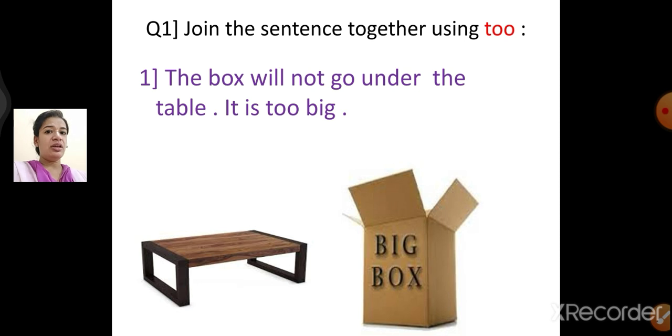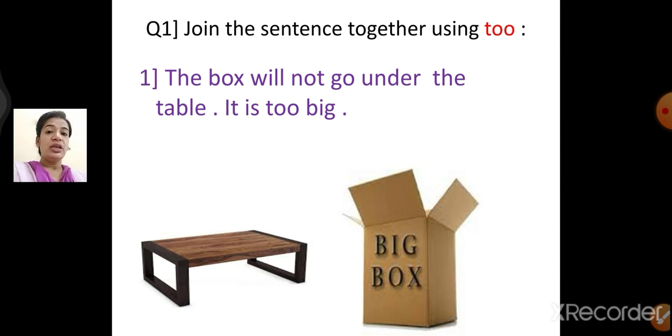Now here you can see the big box and a table. The big box is not able to go under the table. So the box is not able to go under the table. Why? Because the box is too big. Now here the sentence will start like this. The box is too big.